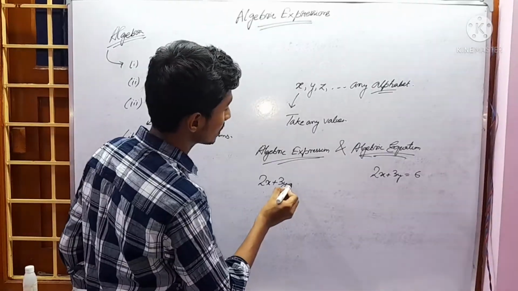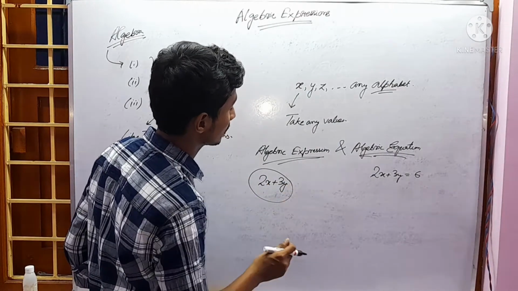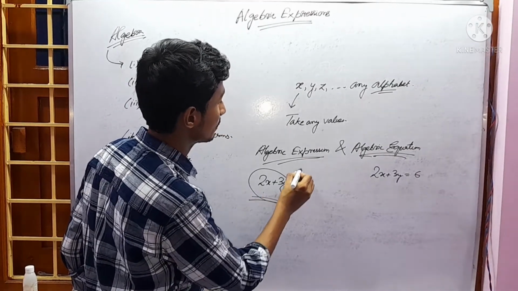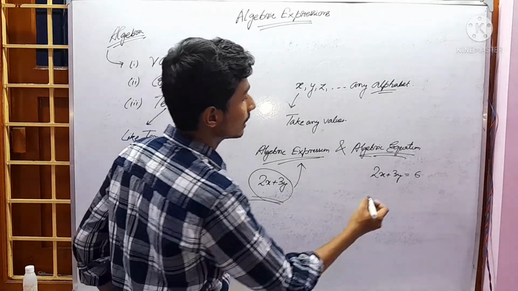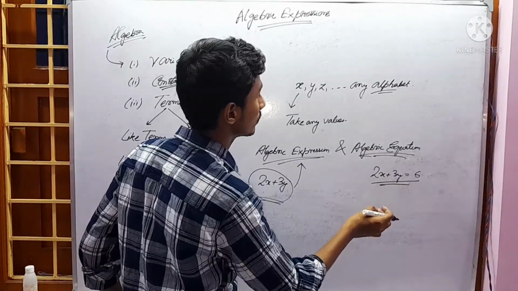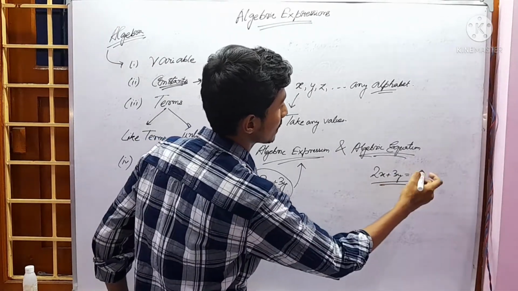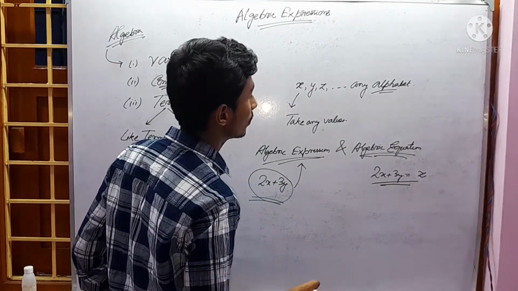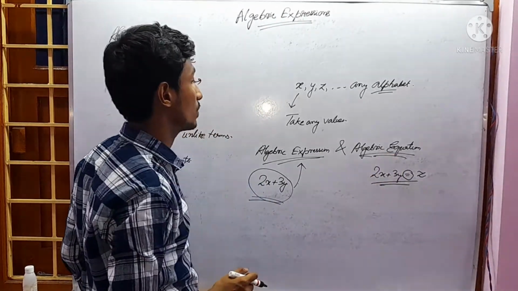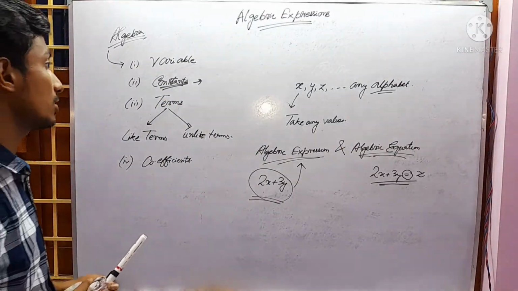When we see 2x plus 3y with no equal to term, this is known as an algebraic expression. When 2x plus 3y equals something, suppose a constant like 7 or 8, or maybe equals a variable, when this equality arises, it is known as an algebraic equation. This is the basic difference between algebraic expression and equation.